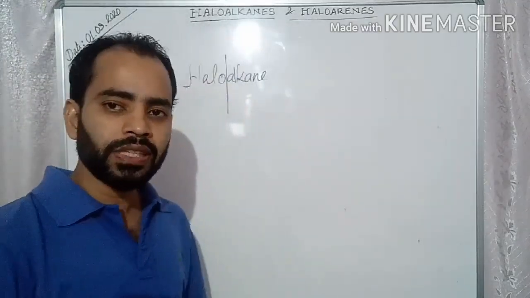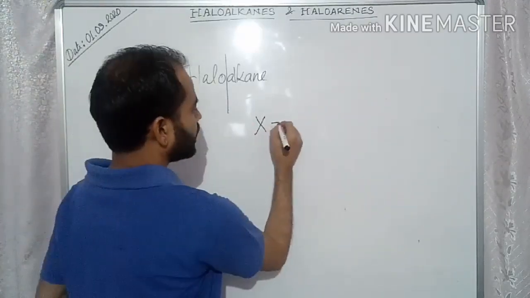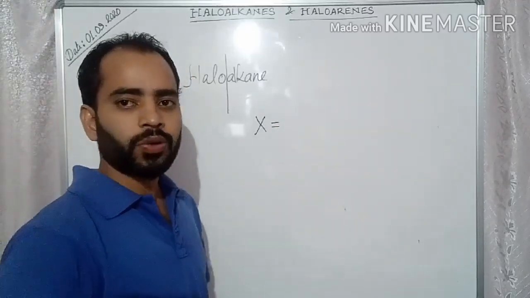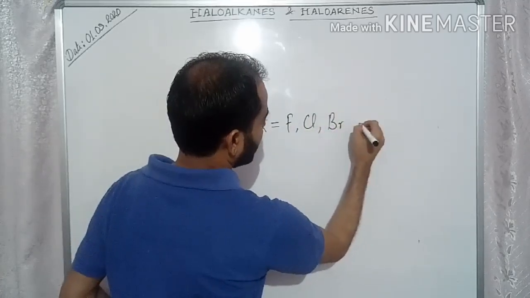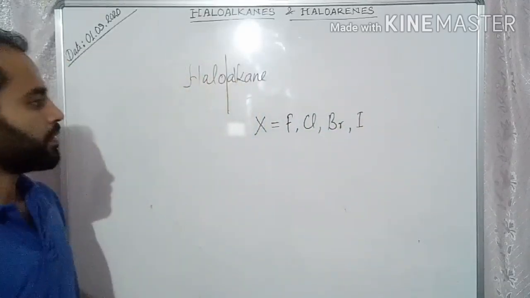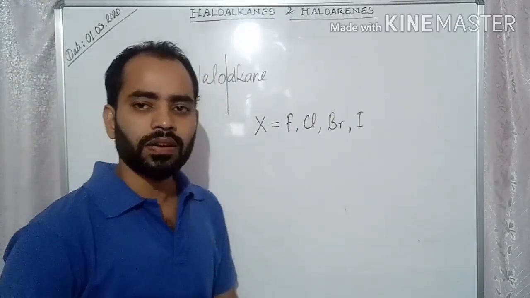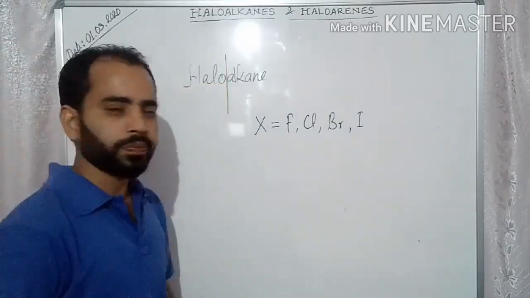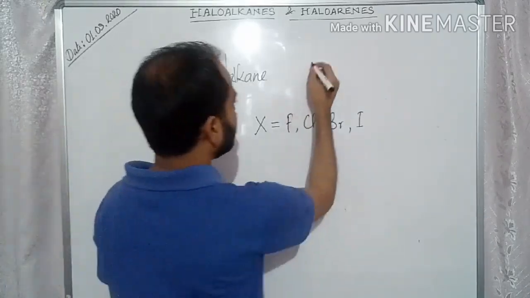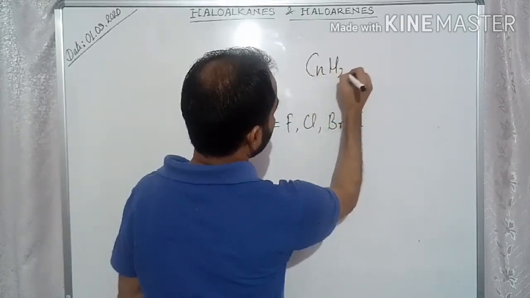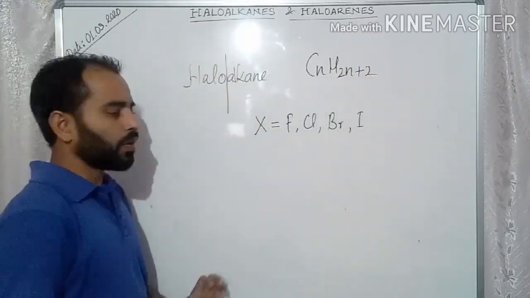You know the halogens. What are the halogens? They are represented by X. The elements coming in group 17, that is fluorine, chlorine, bromine and iodine, all basically come from your halogen group. Alkanes are the hydrocarbons which have the general formula CnH2n+2. This is known to all of you.